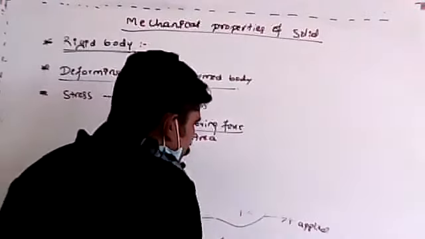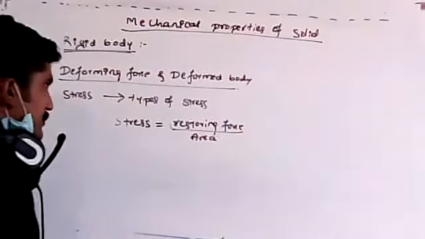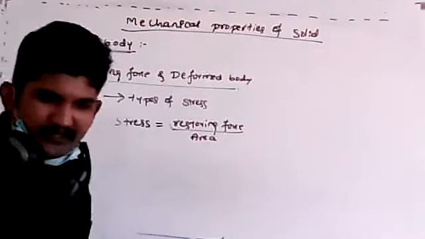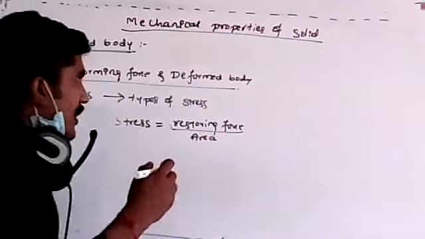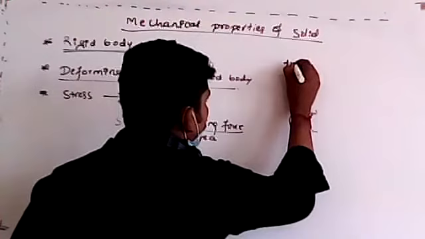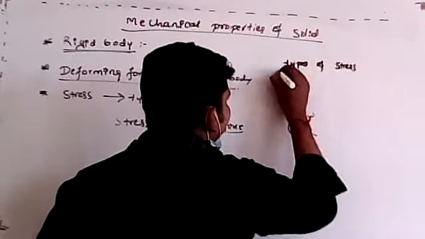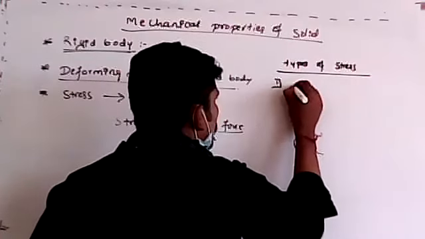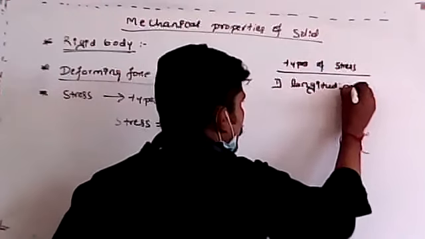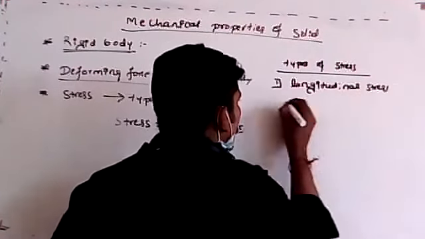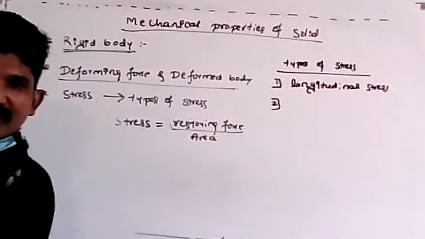Then remember the types of stress. What are the types of stress? We already discussed these things, right? So anyone, can you tell me what are the types of stress? Types of stress. The first one is longitudinal stress. Briefly I am explaining all these things. You already studied all these things.